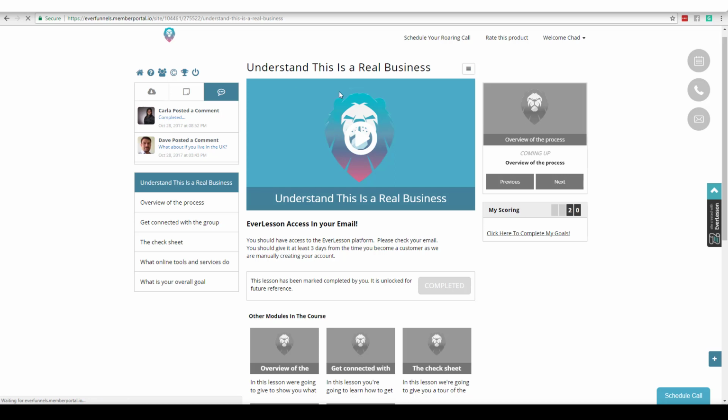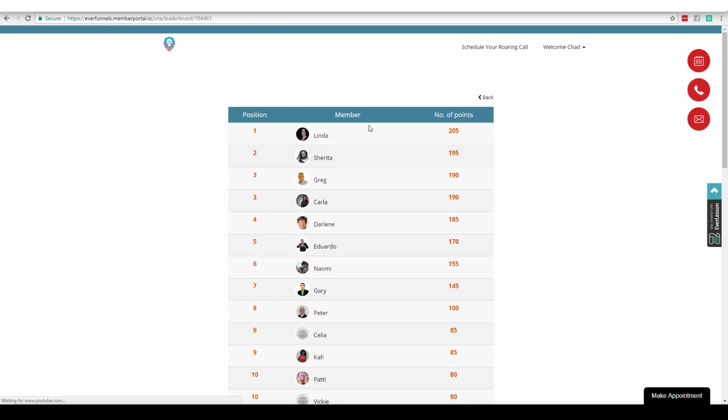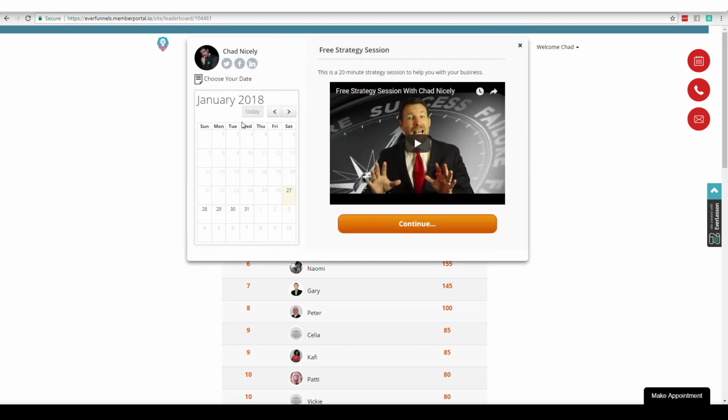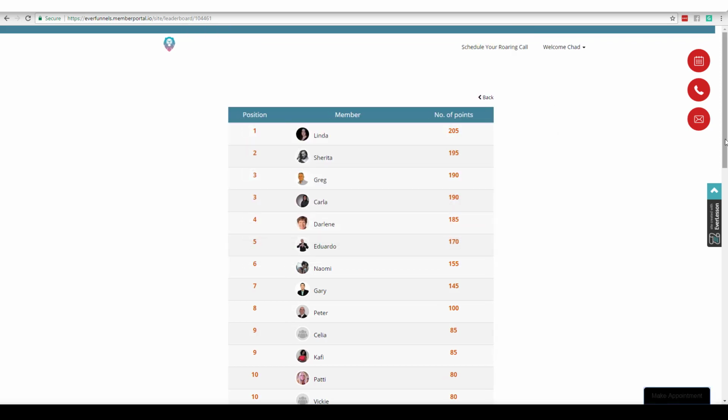And if I come over here and click the trophy, you can see here are all the people playing inside my contest. So we'll go ahead and come up here to the top. And actually, let me just go ahead and show you this right here. This tab, this says Make Appointment. That's that third-party software that we were telling you about. So definitely, that's another option for you when you become a customer inside of EverLesson. Okay, and those will do the same exact thing.